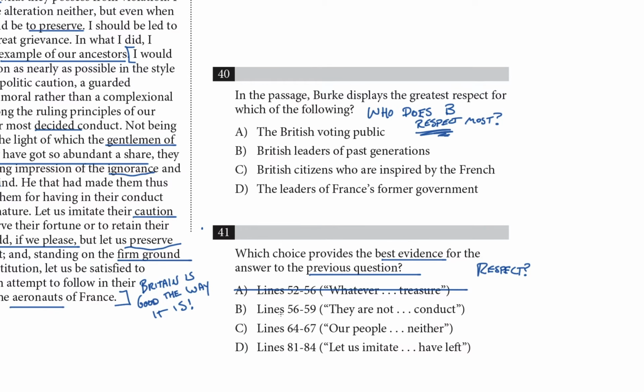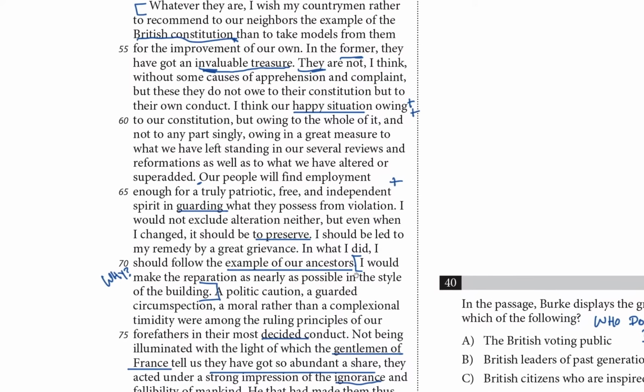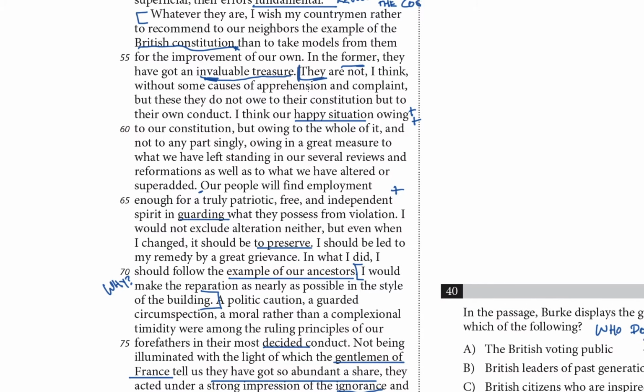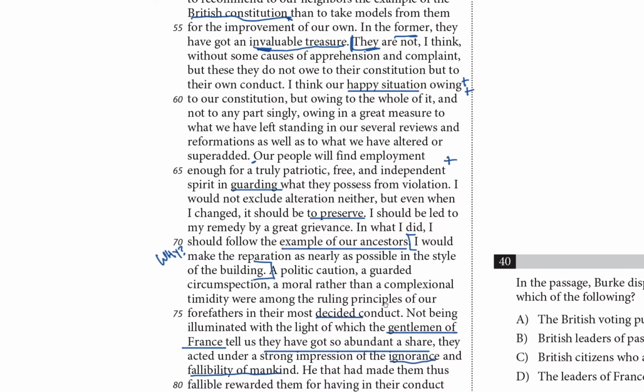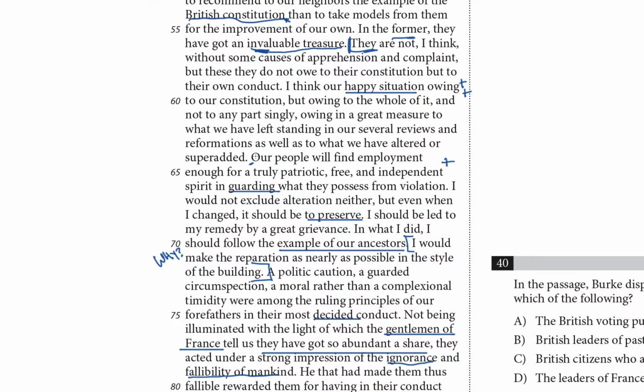Next, lines 56 to 59. They are not, I think, without some causes of apprehension and complaint, but these they do not owe to their constitution, but to their own conduct. There's no obvious respect there. Okay, lines 64 to 67. Our people will find employment enough for a truly patriotic, free, and independent spirit in guarding what they possess from violation.